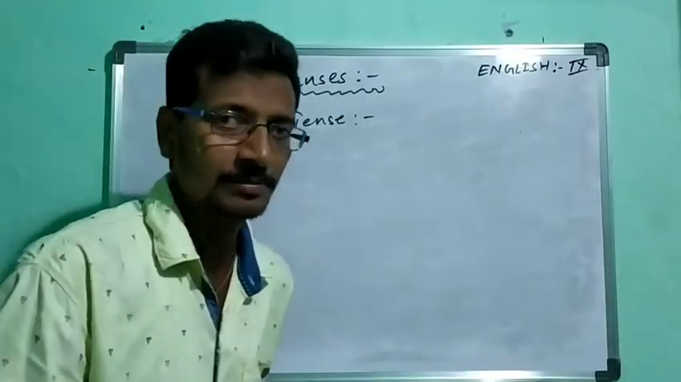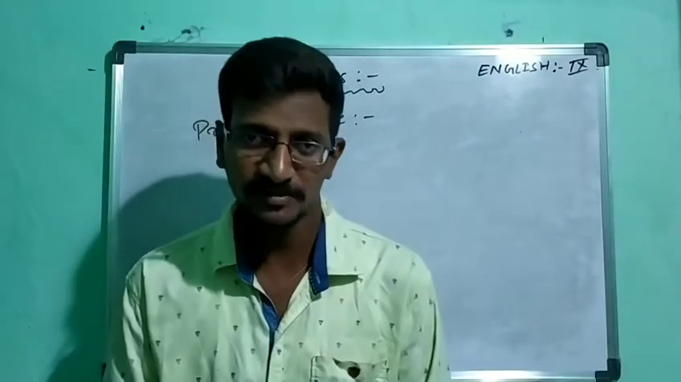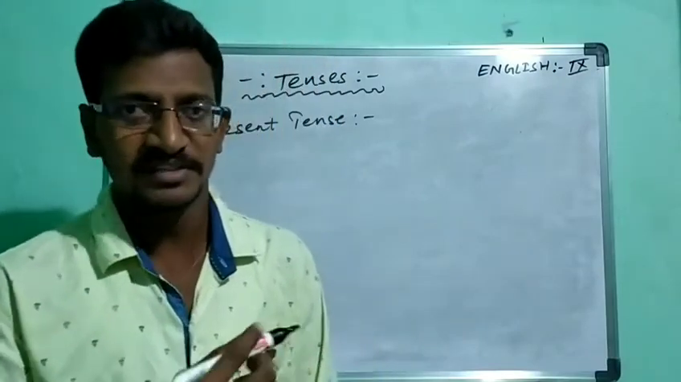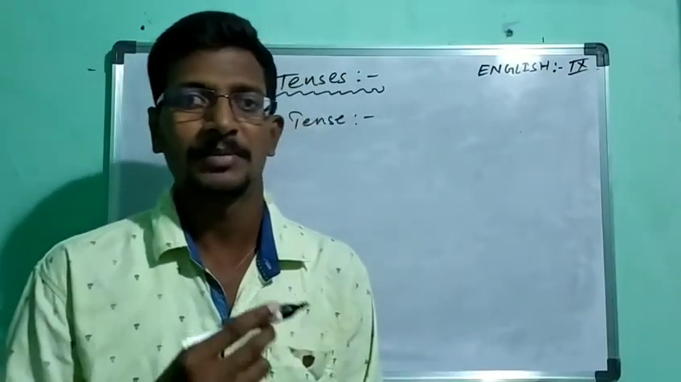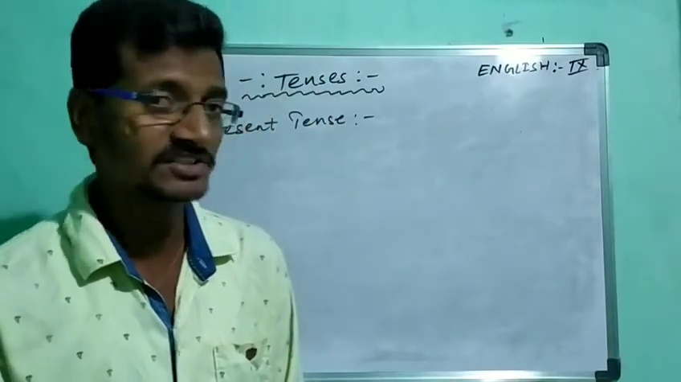The present tense is again subdivided into four kinds. First one is simple present, second one present continuous, third one present perfect, and the fourth one present perfect continuous. So let us start with simple present.